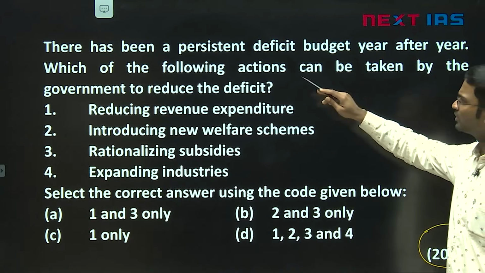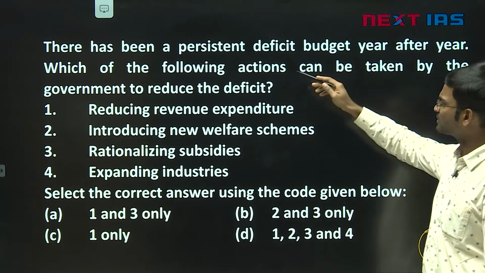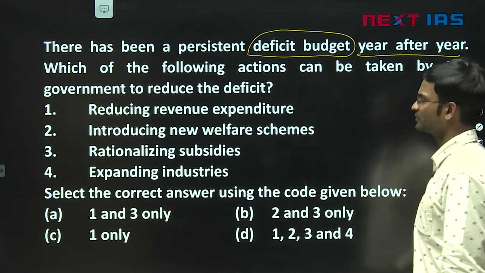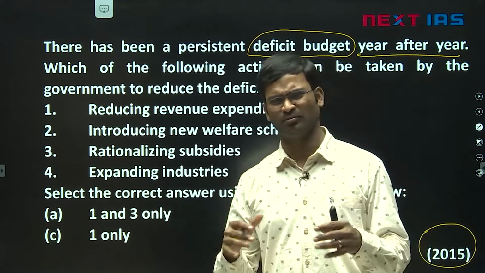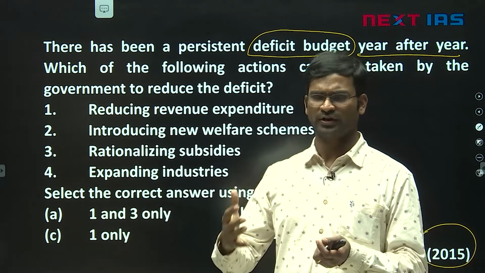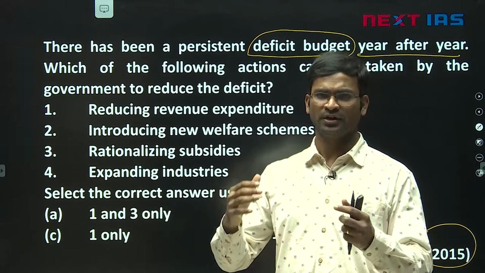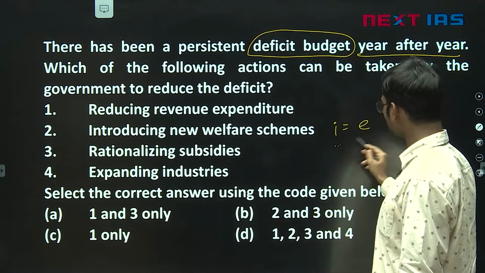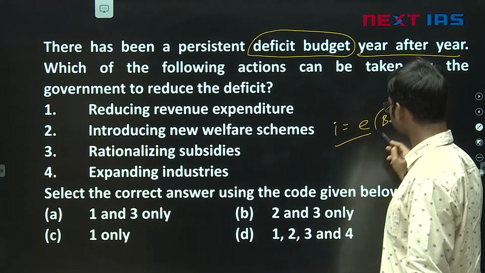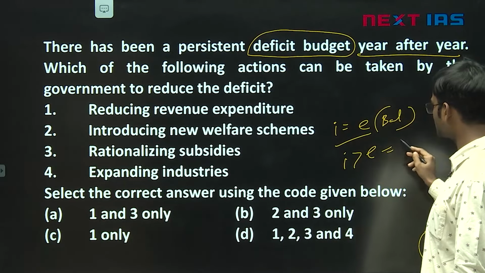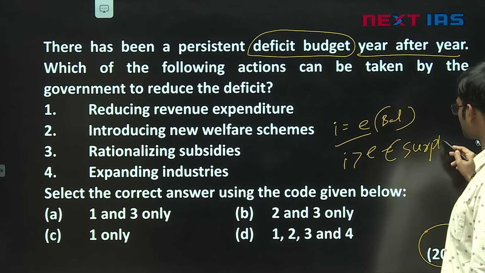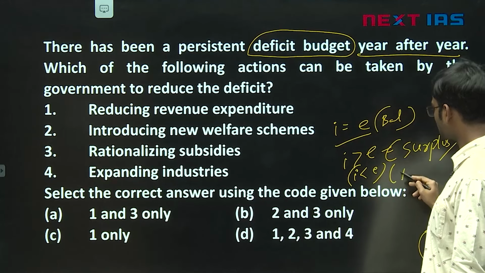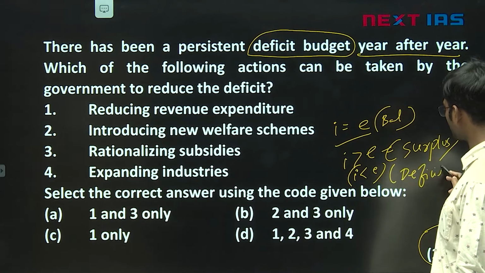What was the question? There has been a persistent deficit budget year after year. Generally, if you see the majority of the economies, most of the countries follow a deficit budget. The intention is the welfare of the people. Now listen here. When income is equal to expenditure, balanced budget. When income is greater than expenditure, a surplus budget. When income is less than expenditure, a deficit budget.